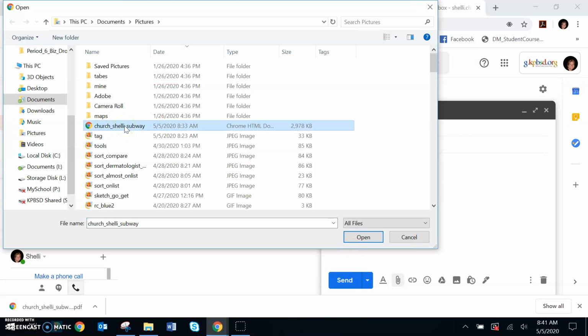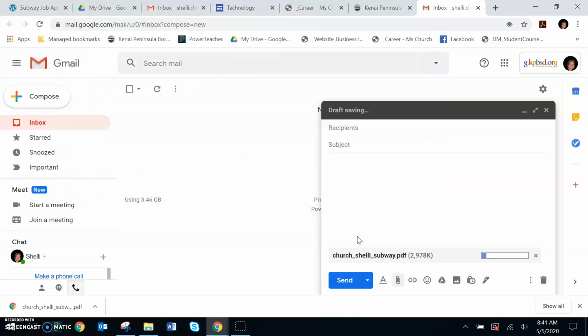Okay, so let's go ahead and attach the Subway job application first. So we're going to go right there, and we'll click open. Okay, so you can see that it's logging in as a PDF file, so that's perfect. It will be attached, and so now you want to put the subject title as very professional. So I'm just going to put job application. You can put job inquiry or something to that effect.